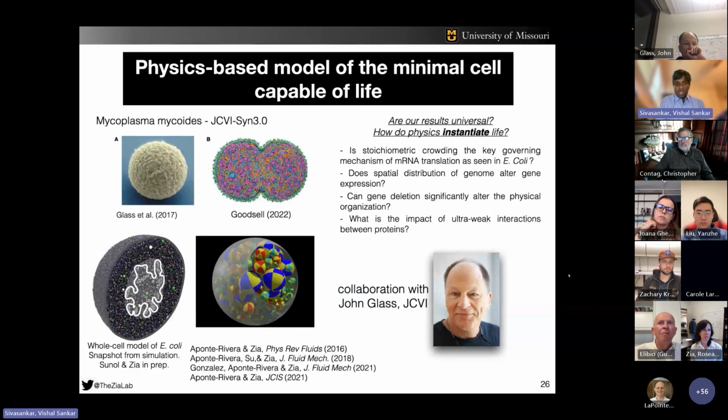And once we have such a data bank and build and validate our full-scale model for Syn3A minimal cell, we will work with our wonderful collaborators like Dr. John Glass and try answering specific biological questions and to connect these biological processes to transport physics. With this, I'd like to conclude my talk, and I'll be happy to answer any questions. Thank you for listening.